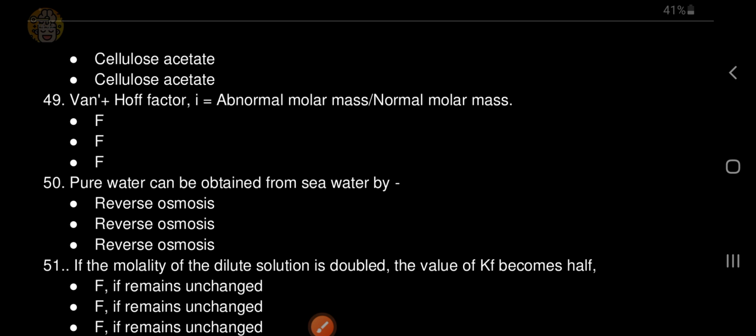Van't Hoff factor i is equal to abnormal mass divided by normal mass. False. Pure water can be obtained from seawater by reverse osmosis.